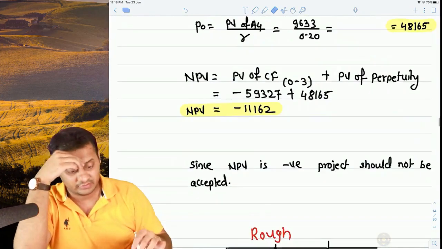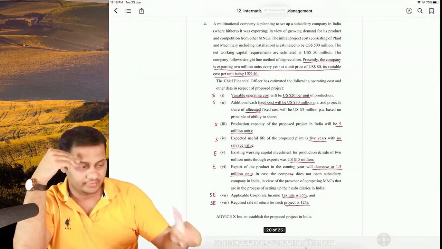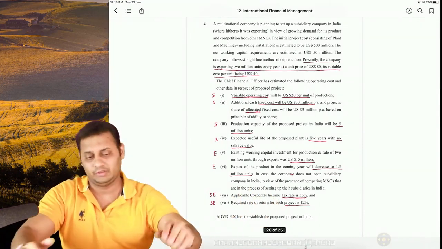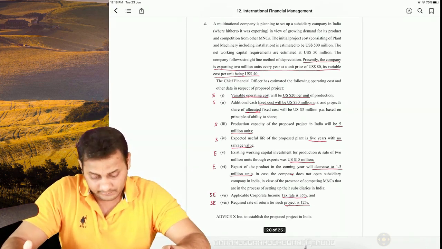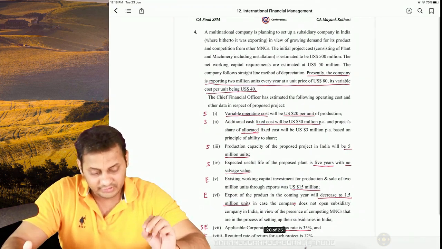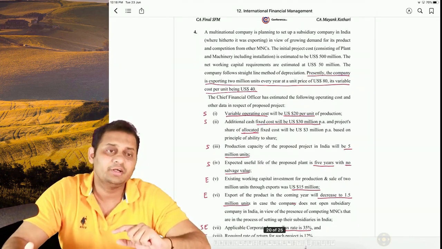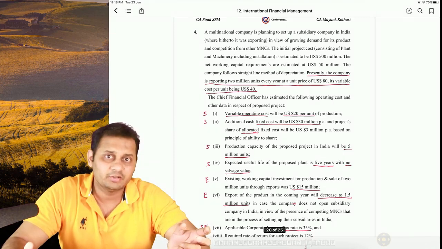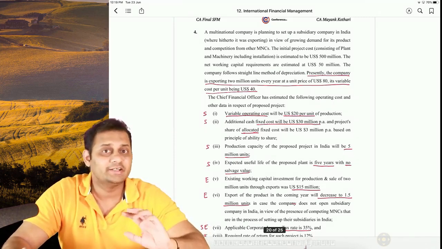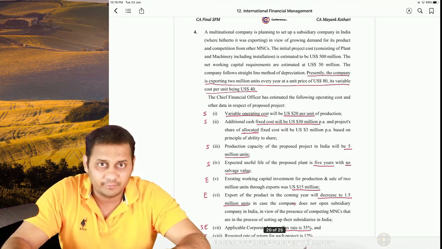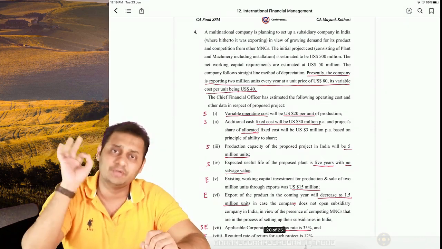Okay, with this we will end question number 3, this was rough working 3. Okay, let's talk about question number 4. What is it in question number 4? Question number 4 is all about a company in America that wanted to stop exporting to India and set up a subsidiary in India. Till now it was exporting to India, around 2 million units every year.